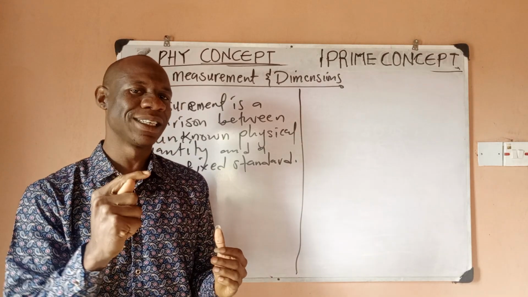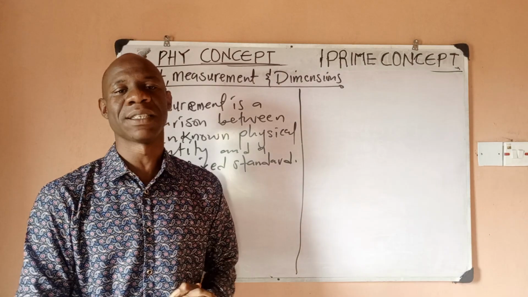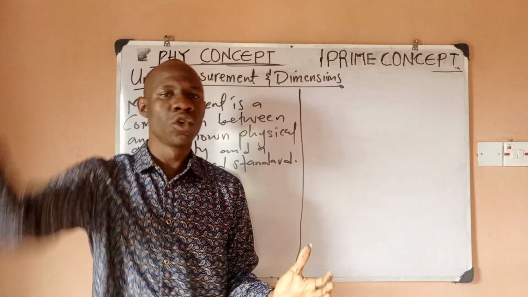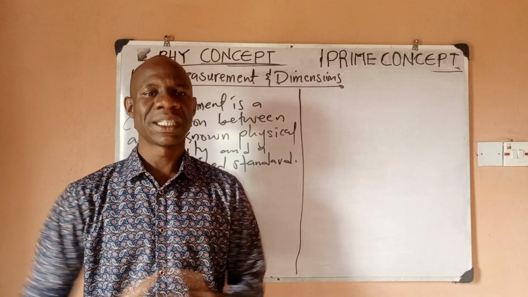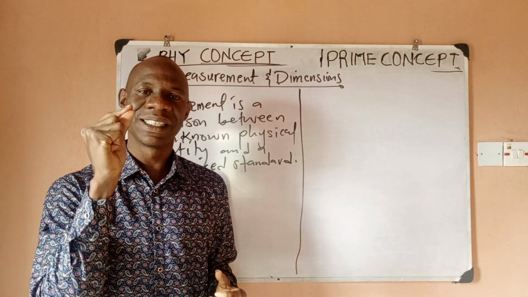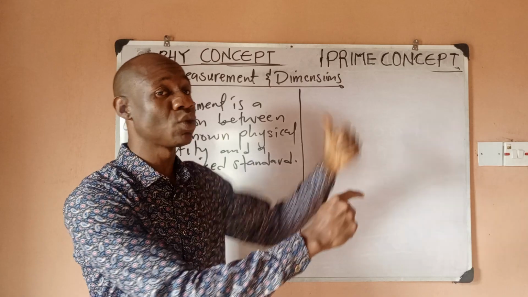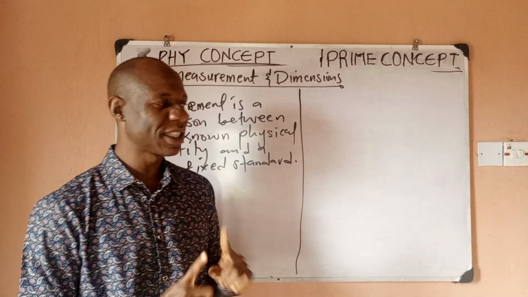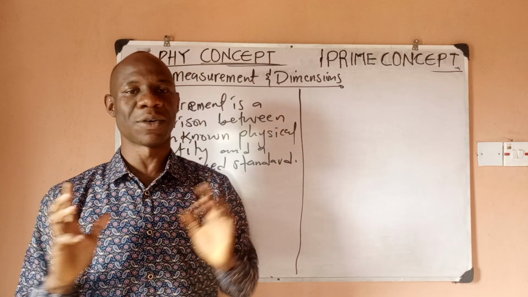So it means that the standard for measuring rice would be what? 1 painter of rice. So if somebody should bring a big bag and load rice into that big bag and say, this is a bag of rice, somebody that does not understand might say, what do you mean by 1 bag of rice? What you would simply describe to that person, you tell that person, in order for you to describe 1 bag of rice, which is really unknown to that person, because the person is used to a painter, you tell the person, 1 bag of rice contains 20 painters of rice.